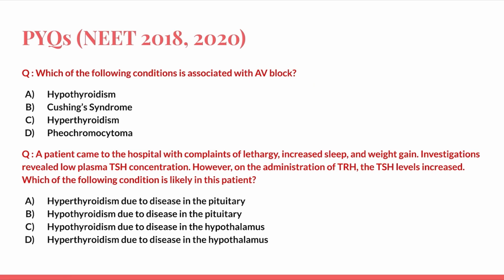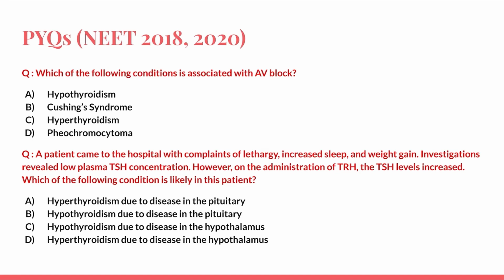Now AV block is associated with bradycardia, and we know Cushing syndrome, hyperthyroidism and pheochromocytoma are all associated with tachycardia. So that rules out these three options. Also hypothyroidism, as we just discussed, is associated with bradycardia. So the best answer here is hypothyroidism.